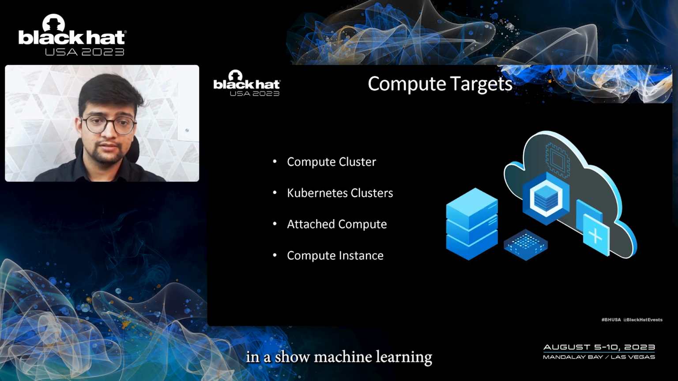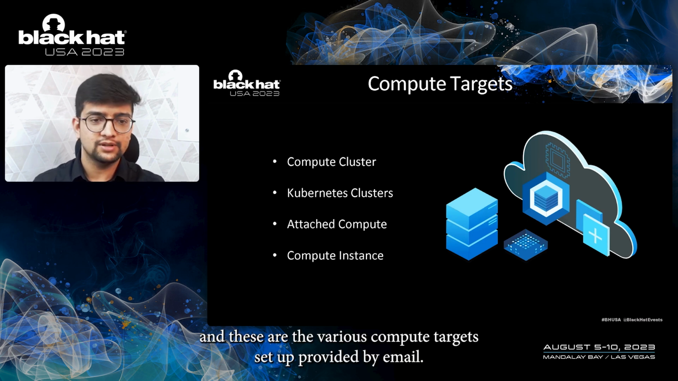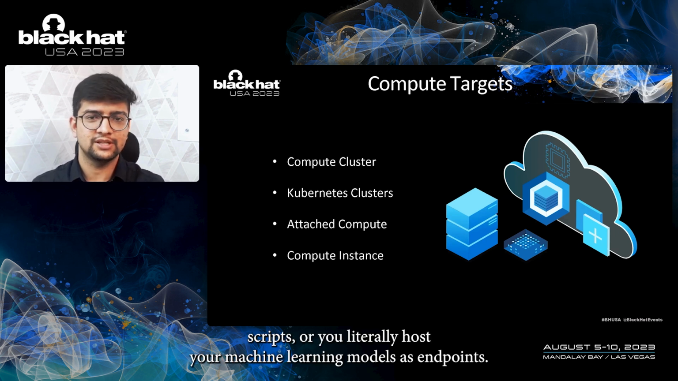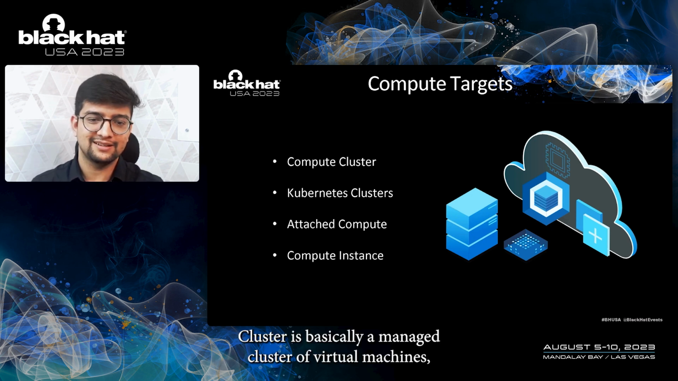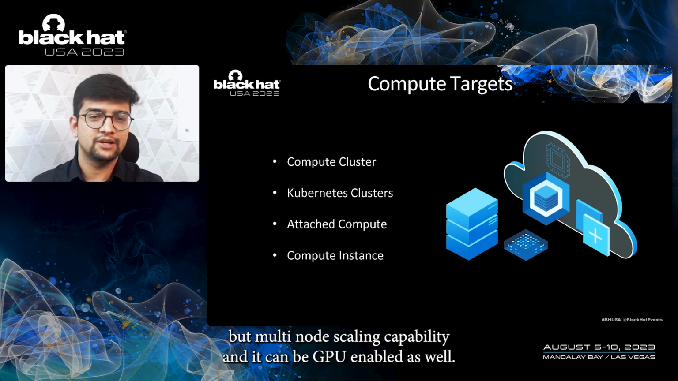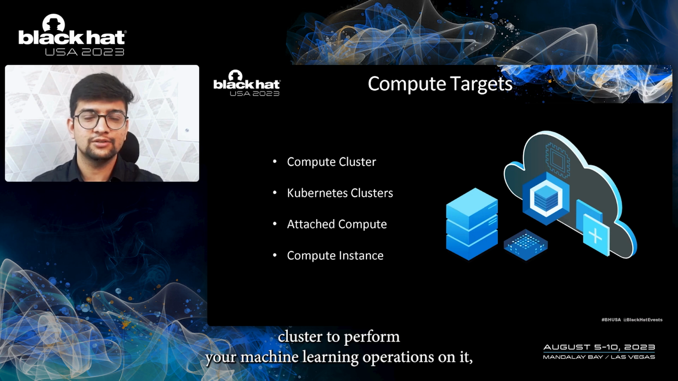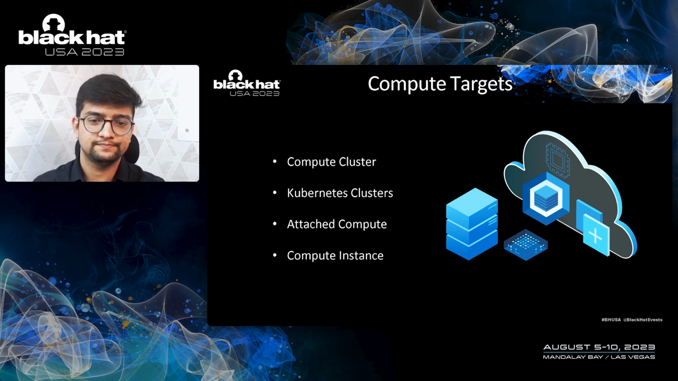In Azure Machine Learning, the data scientists or general users would perform MLOps. And these are the various compute targets that are provided by AML. On these compute targets, you run your Jupyter notebooks, training scripts, or you literally host your machine learning models as endpoints. So you have a compute cluster, which is basically a managed cluster of virtual machines with multi-node scaling capability, and it can be GPU enabled as well. We have Kubernetes clusters, so you can attach your existing Kubernetes cluster to perform your machine learning operations on it. Or you can also attach your on-premises Kubernetes cluster as well.